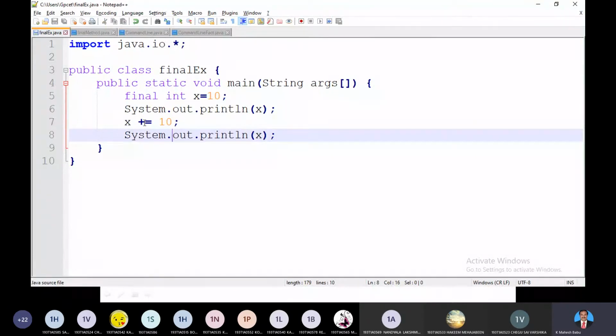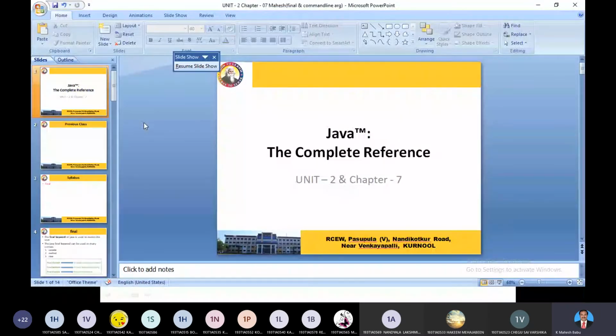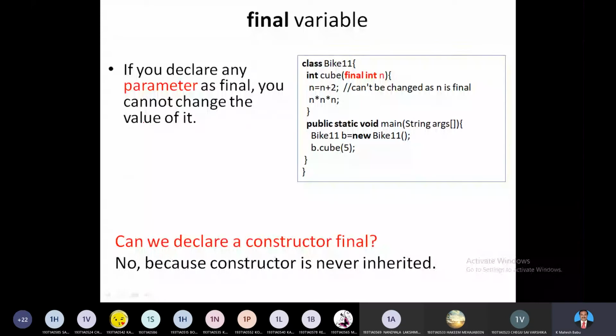So this is about a simple variable, final variable, and the next topic is... one more example is added in this particular PPT. Please go through this later. If you declare any parameter as final, you cannot change the value. That's the thing. Can we declare a constructor as final?